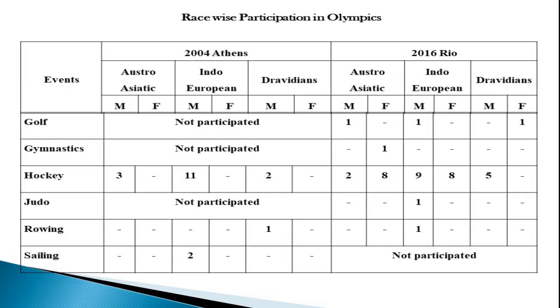But in terms of gymnastics, we can say Austroasiatic people are much more capable than the Indo-Europeans and Dravidians, and they are dominating. In hockey, we can see the Austroasiatic is 3, Indo-European is 11, and Dravidian is 2 in 2004 Athens. By the 2016 Rio Olympics, Austroasiatic is 10, Indo-European is 17, Dravidian is 5.